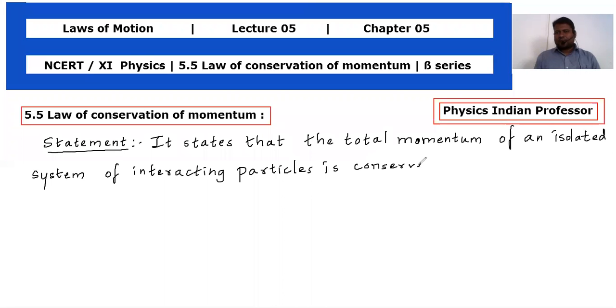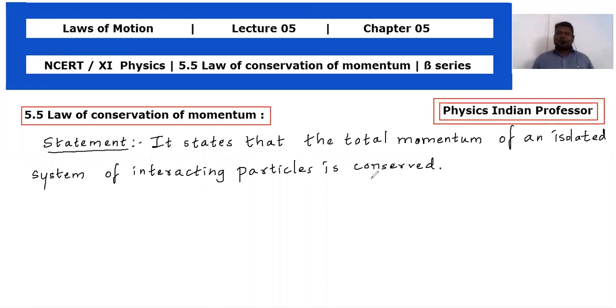Try to understand my point, my dear kids. What I mean to say through this statement is that the momentum of two particles or two bodies will not be created nor be destroyed. Fine. So this is the statement of the law of conservation of momentum.